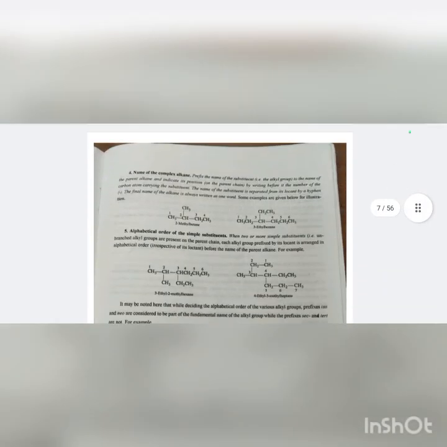Next is naming the complex alkane. Prefix the name of the substituent by writing before it the number of the carbon atom carrying the substituent. The name of the substituent is separated from its locant by a hyphen. The final name of the alkane is always written as one word. Some examples are given below for illustration: 2-methylbutane, 3-ethylhexane are examples of this.